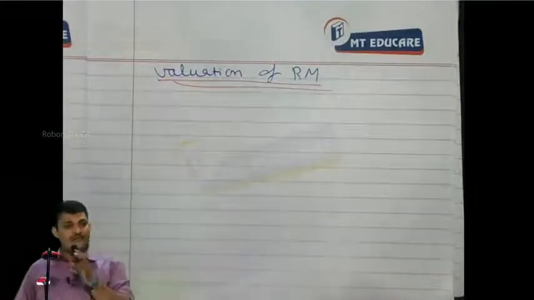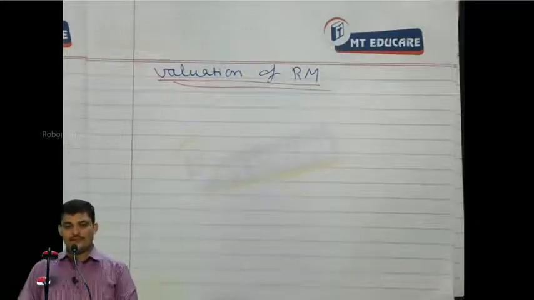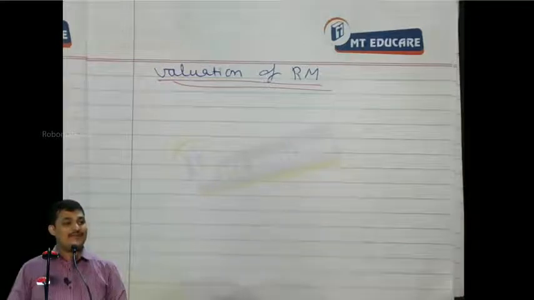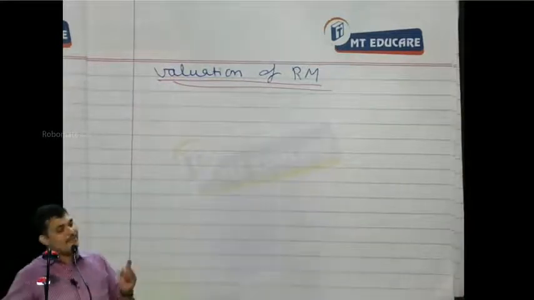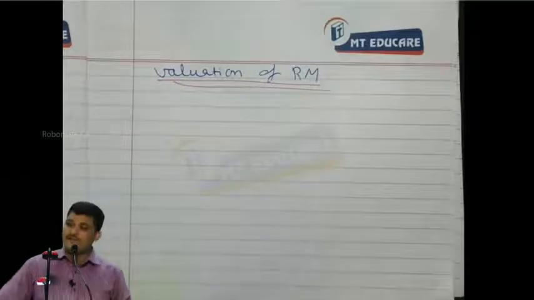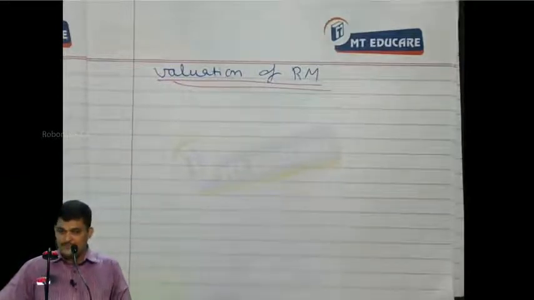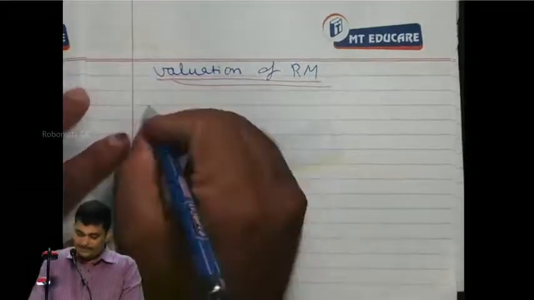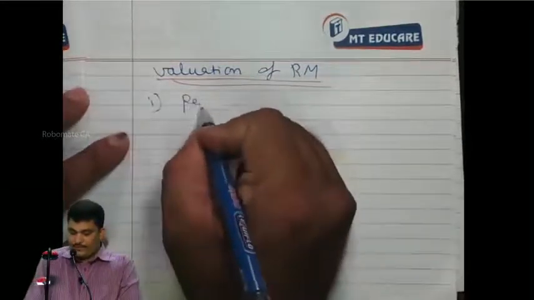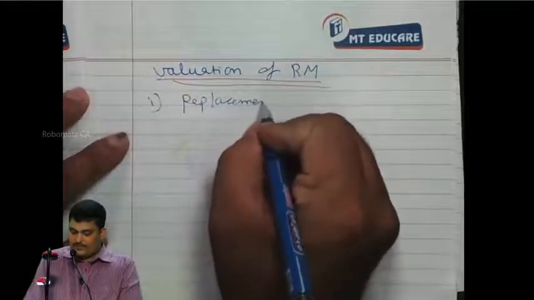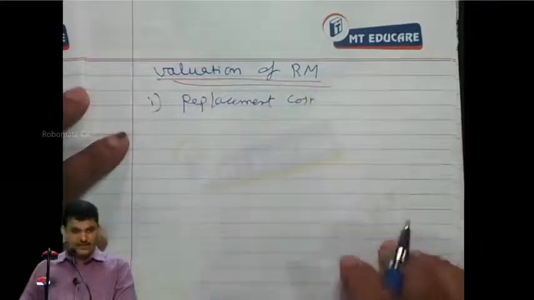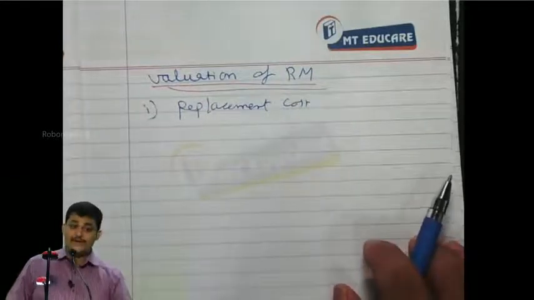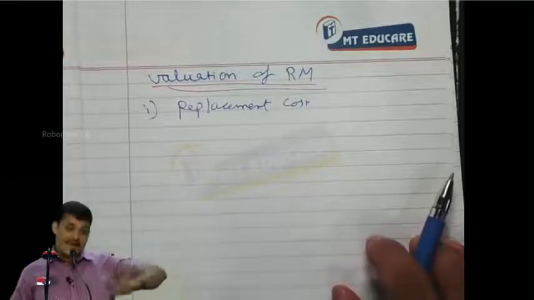In that case, the standard is giving an alternative: the replacement cost of material shall be taken as NRV for raw materials. What do you mean by replacement cost? On the date of valuation, if the enterprise wants to buy the material again today, how much does it have to pay?